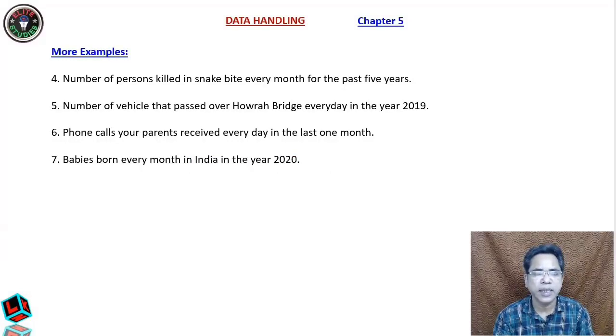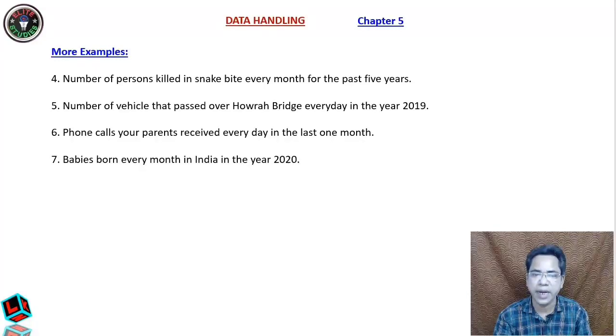Now in the context of situation, number of persons killed in snake bite every month for the past 5 years. For the past 5 years means in each year there are 12 months, so in the past 5 years there will be 60 months, and in every month you have to collect how many persons were killed in a snake bite. Okay, this is also a type of data handling.